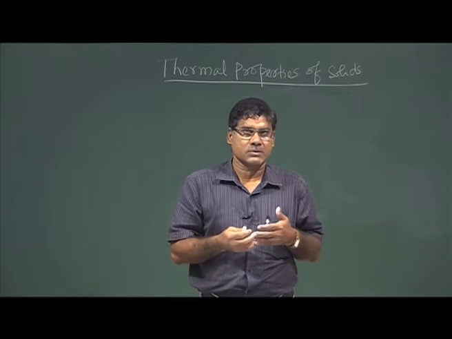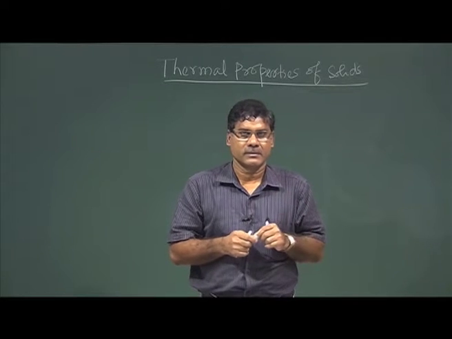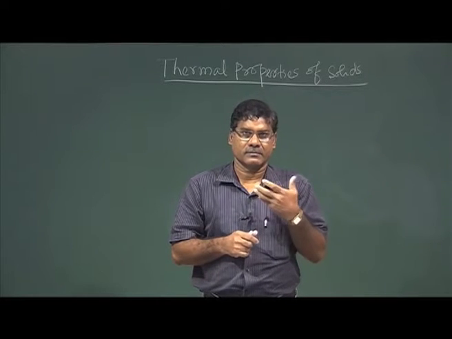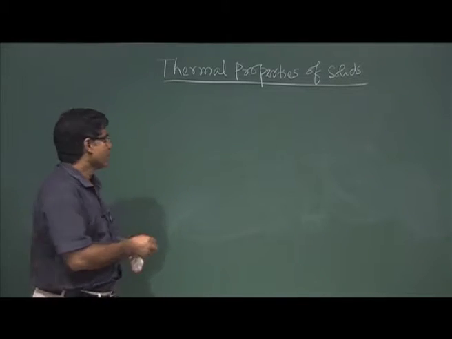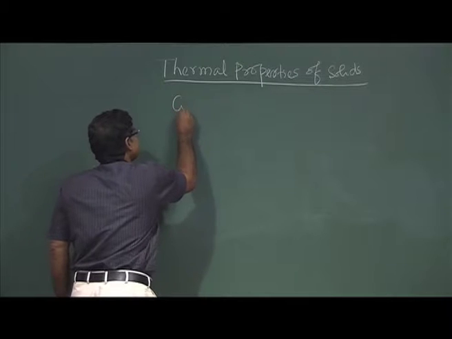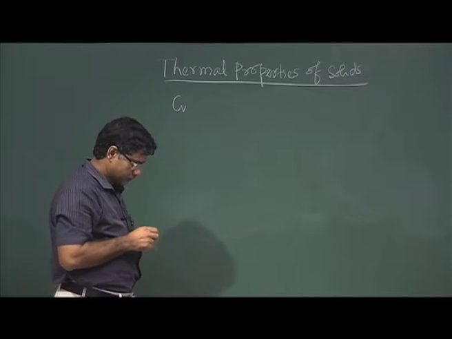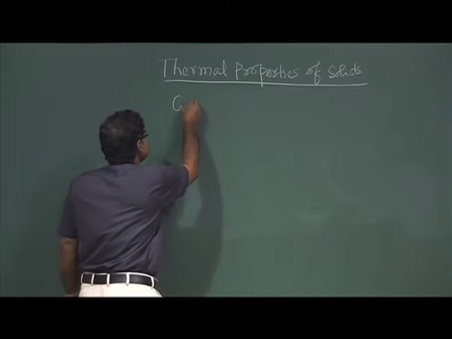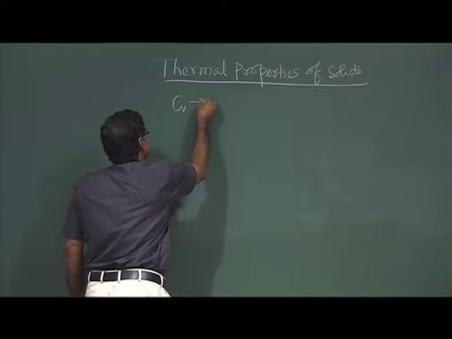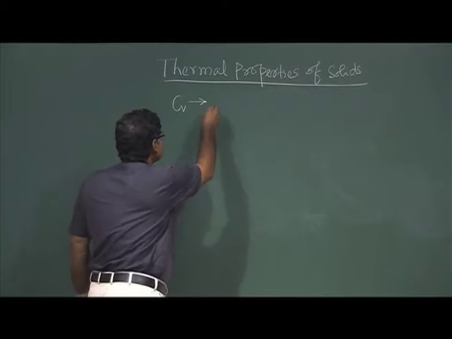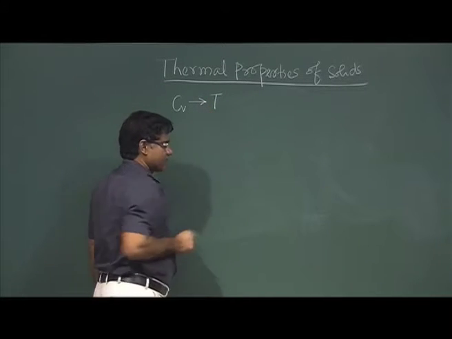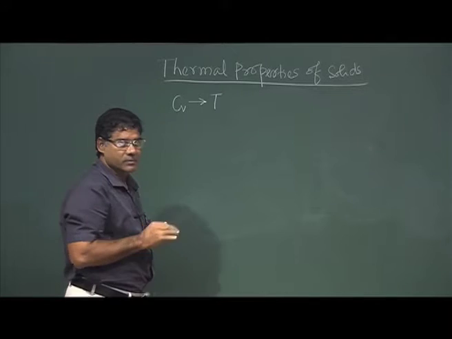What are the sources which contribute to the specific heat? There are different sources, and Cv changes with temperature or not.